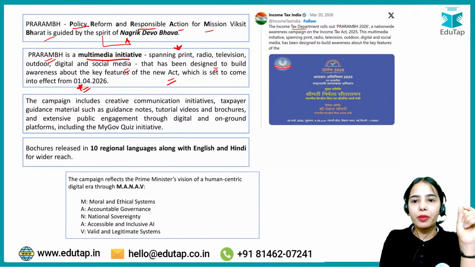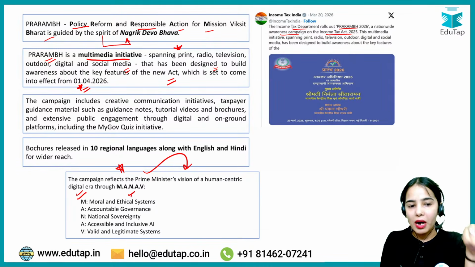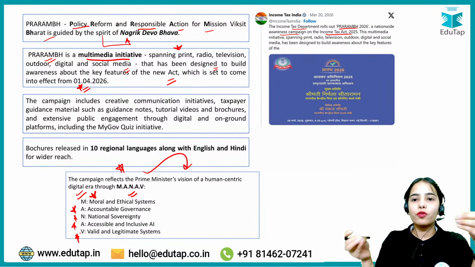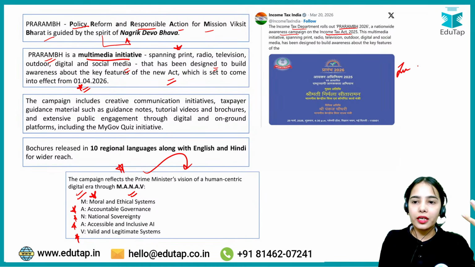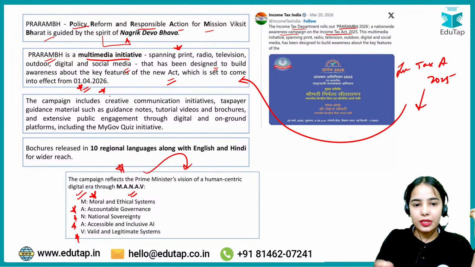Okay, so the Income Tax Department rolls out PRARAMBH 2026. This is a nationwide awareness campaign on the Income Tax Act 2025. The campaign reflects the Prime Minister's vision of a human-centric digital era through Manav: a moral and ethical system, accountable governance, national sovereignty, accessible and inclusive AI, and valid and legitimate systems. So PRARAMBH 2026 is a basic awareness campaign on the Income Tax Act of 2025, which has come into effect from 1st April 2026. Okay, that is the idea.